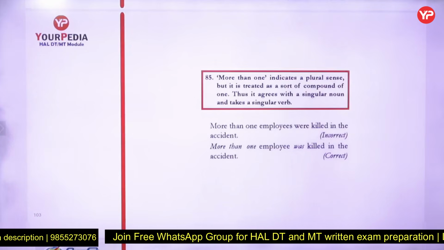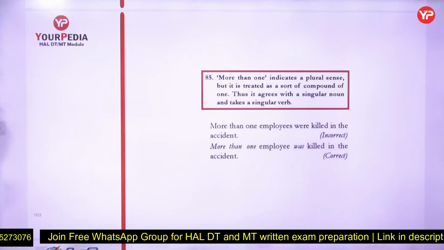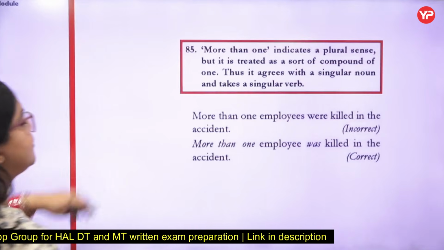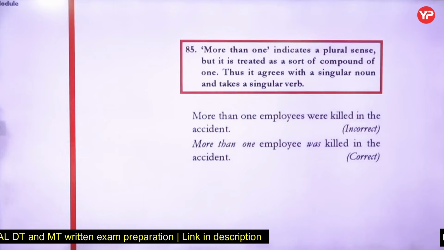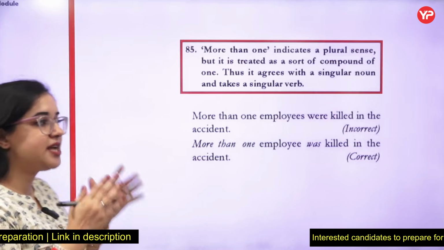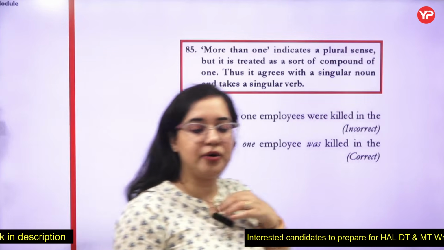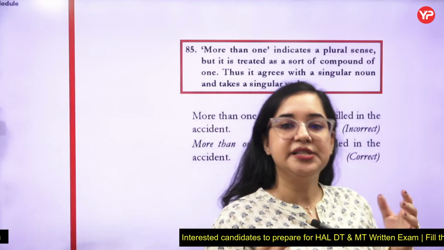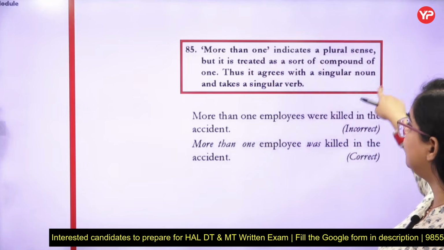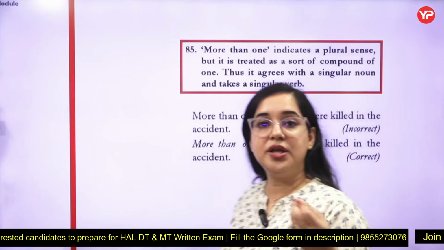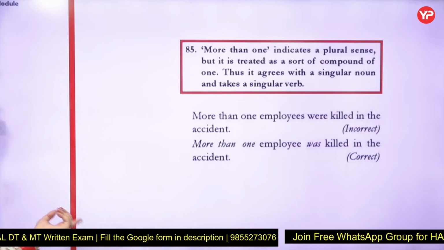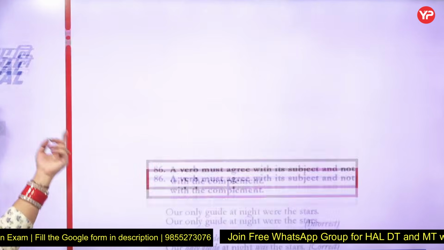Next is rule 85: "more than one" indicates a plural sense, but it is treated as a sort of compound of one. Thus it agrees with a singular noun and a singular verb. Remember we started with a great many, a number of, the number of, many of. Similarly, whenever a phrase starts with "more than one", it will carry a singular noun and singular verb. More than one employee, not employees, is present or was killed in the accident, not were killed in the accident.